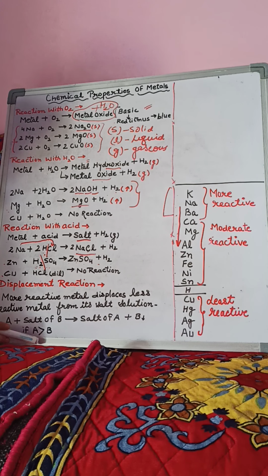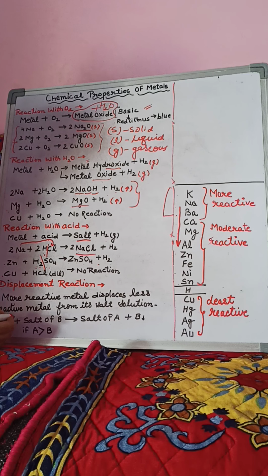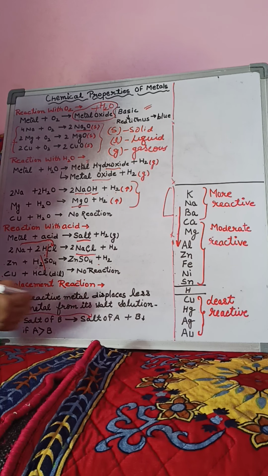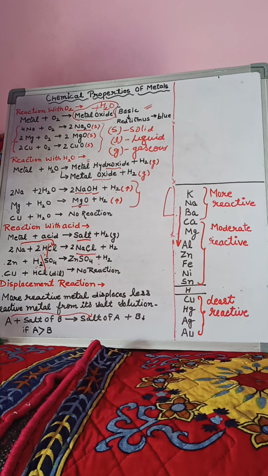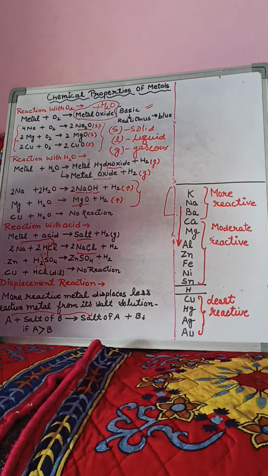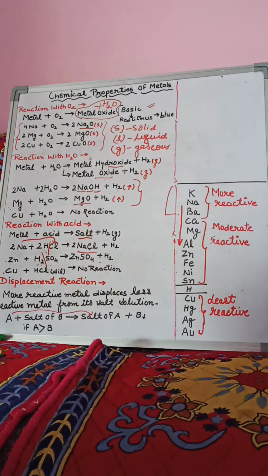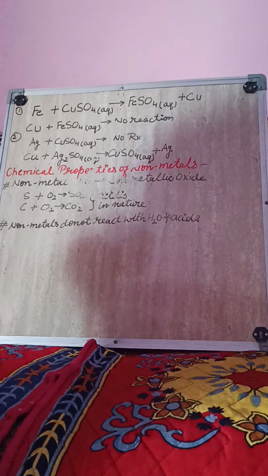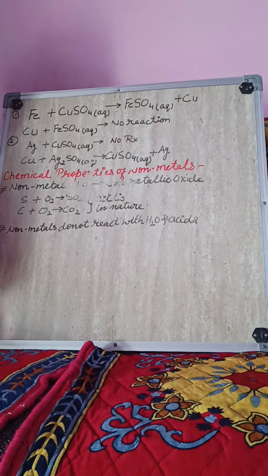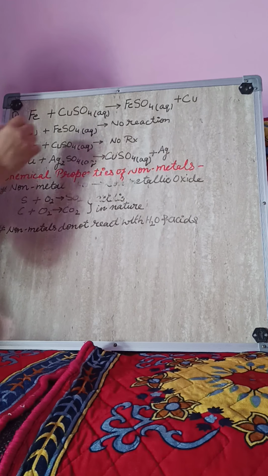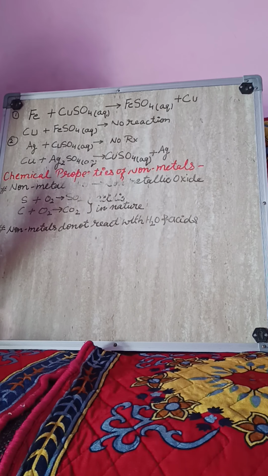If A is more reactive than B, then A will displace metal B from its salt solution, and there is a formation of salt of A, and B will be separated out as a precipitate. For example, when iron reacts with copper sulfate solution, here I have written AQ. AQ stands for aqueous solution. Aqueous solution means when we dissolve any salt in water, we get an aqueous solution.